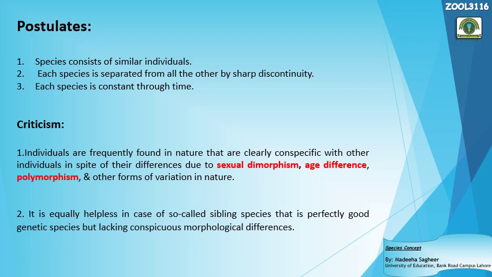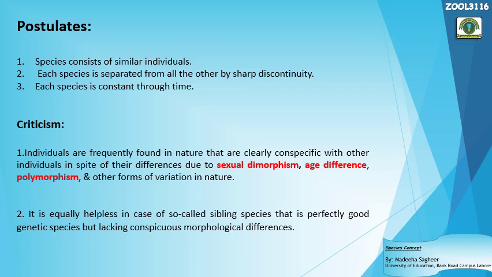As we already talked in the topic of variations, every population has variation. Every population has polymorphism. Polymorphism is when there is a large number of differences present in the individuals of the same species or same population.